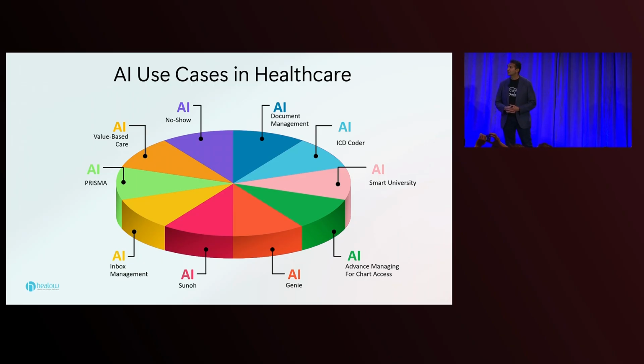Document management is one area which you can probably relate to. Doctors' offices use faxes all the time. It's ironic we're talking about AI and then we're talking about faxing, right? But it's being used every day at every physician practice. They get tons of faxes from different places, other doctors' offices, patients, labs, and other places. So when these documents come into the doctor's office, it's the full-time role of a person to take those documents and file them in the patient record in the right folder and then assign it to a person who can then review it.